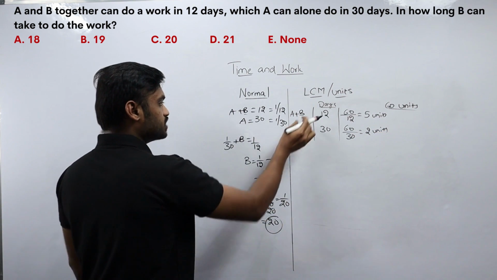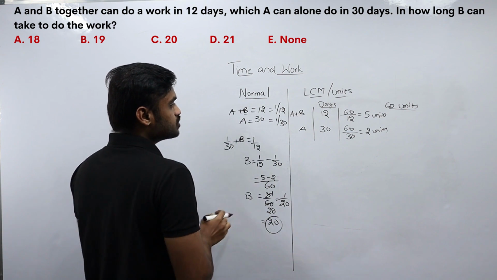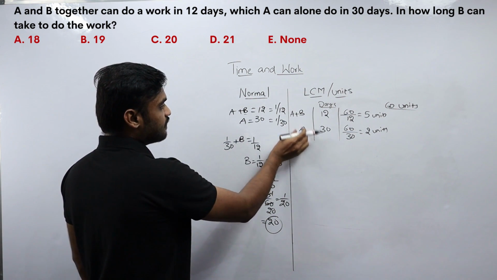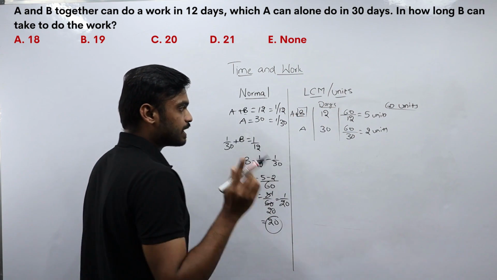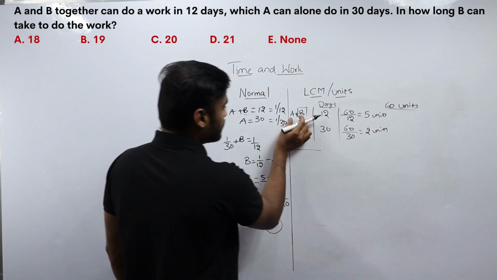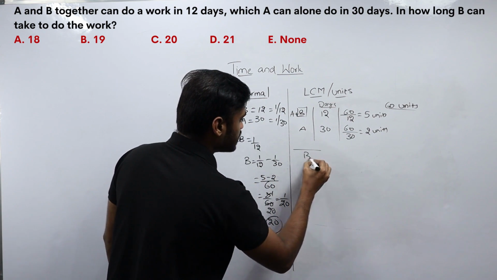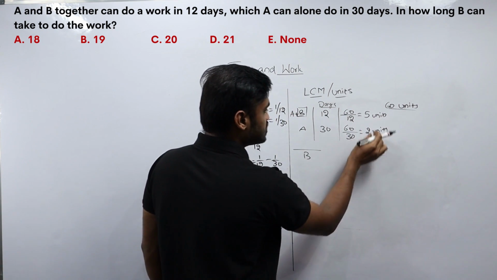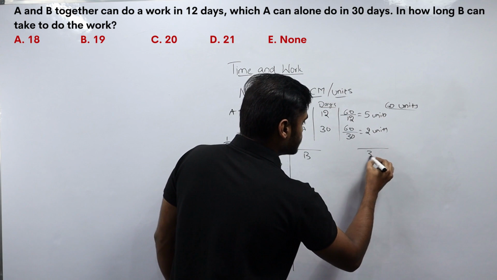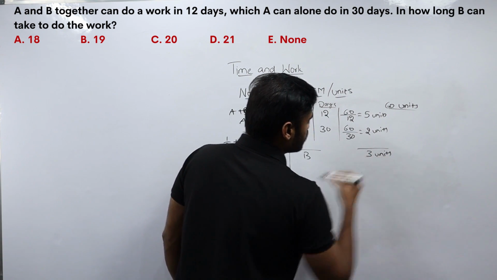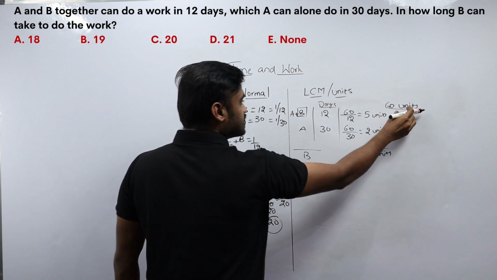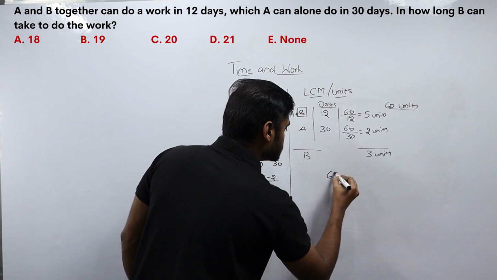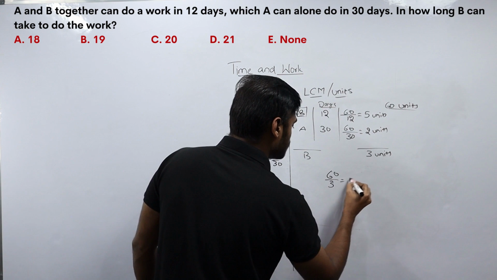Now I need to find out the time taken for B to complete the work. So if I subtract A from A plus B, I will come to know the work done by B per day. A plus B minus A will be B. So from 5 units, if I subtract 2 units, I will get 3 units. So B is completing 3 units of work per day. So to complete this 60 units of work, B takes 60 by 3, that is 20 days.